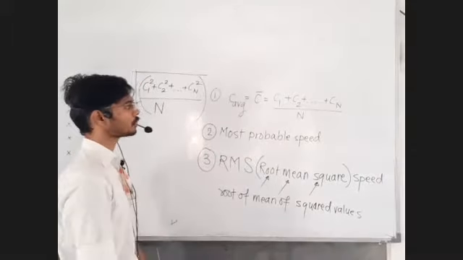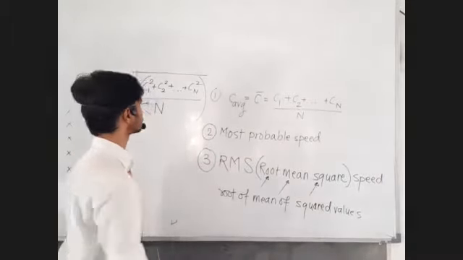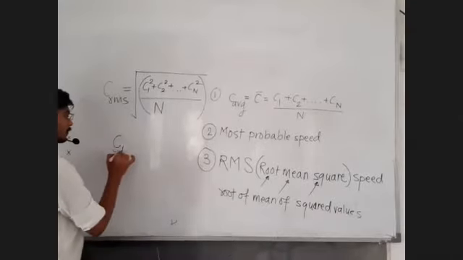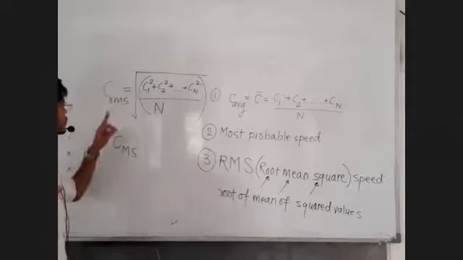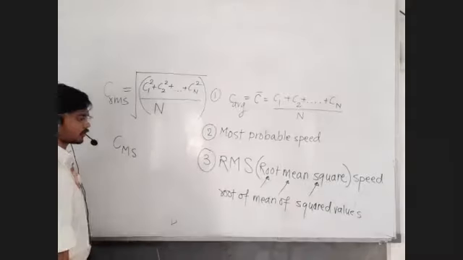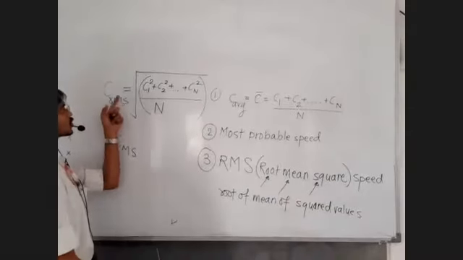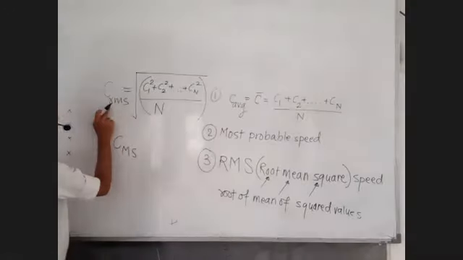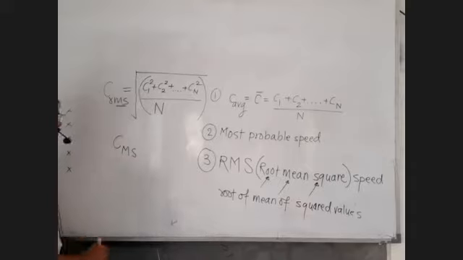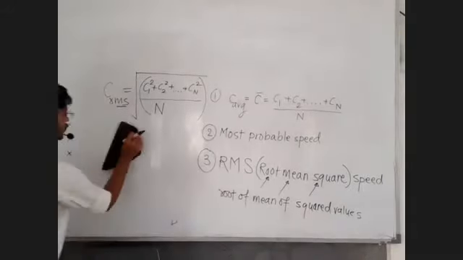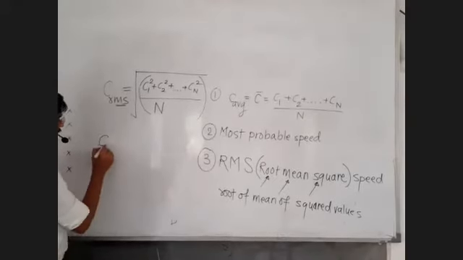Now, one of the silly mistakes done by the students is this. Mean square value, MS. RMS is a different thing. RMS means square root of mean square, root of mean square. Now let us write mean square and let us see what is the silly mistake in that.